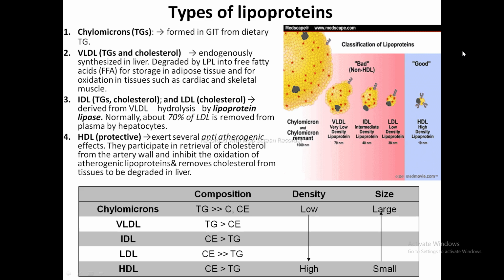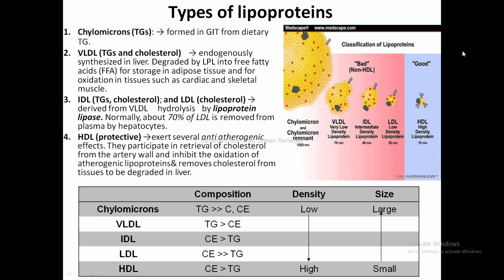So the first one is the chylomicron. It is formed in the GIT from dietary triglycerides.